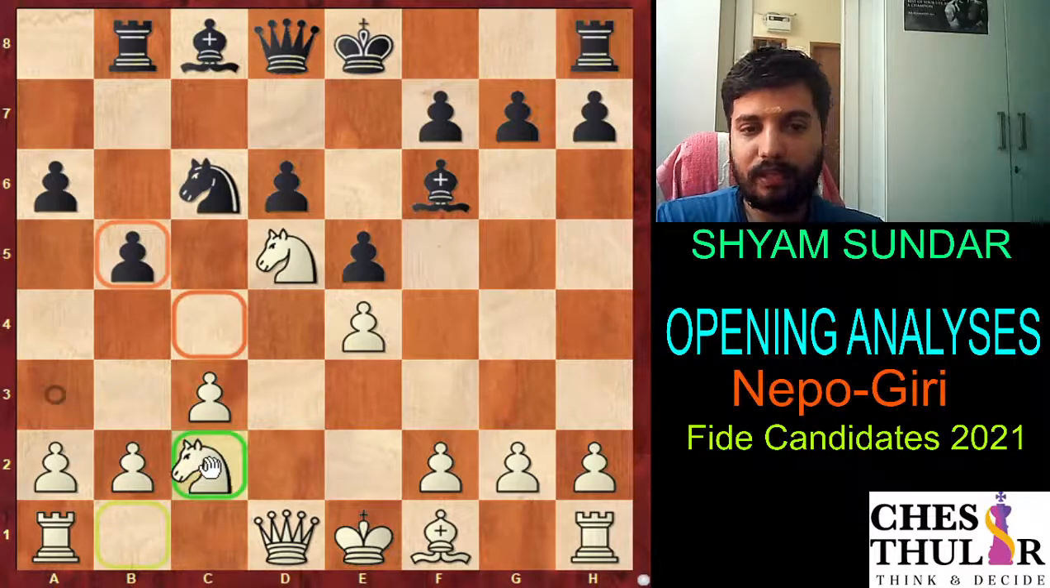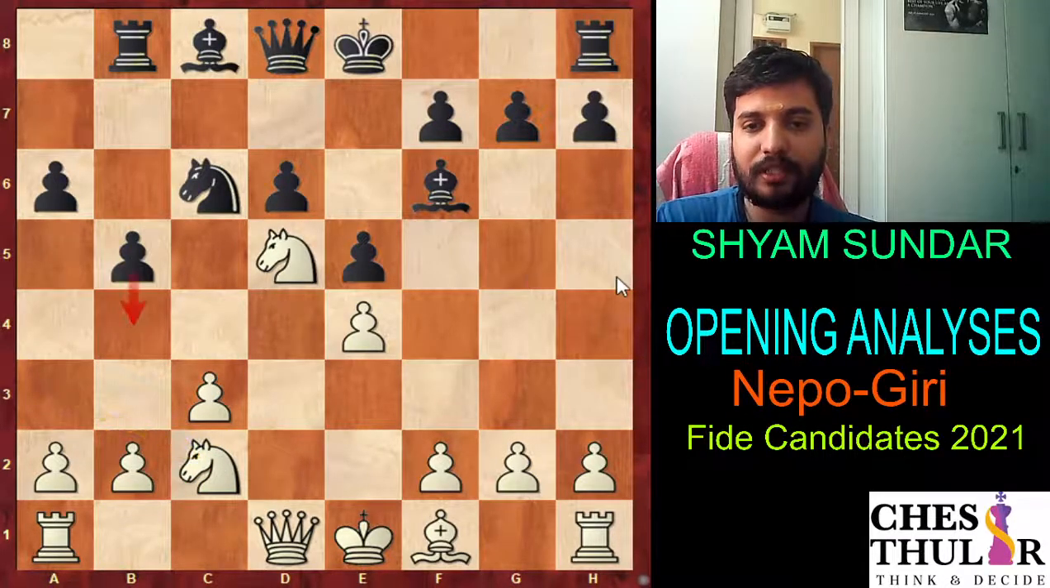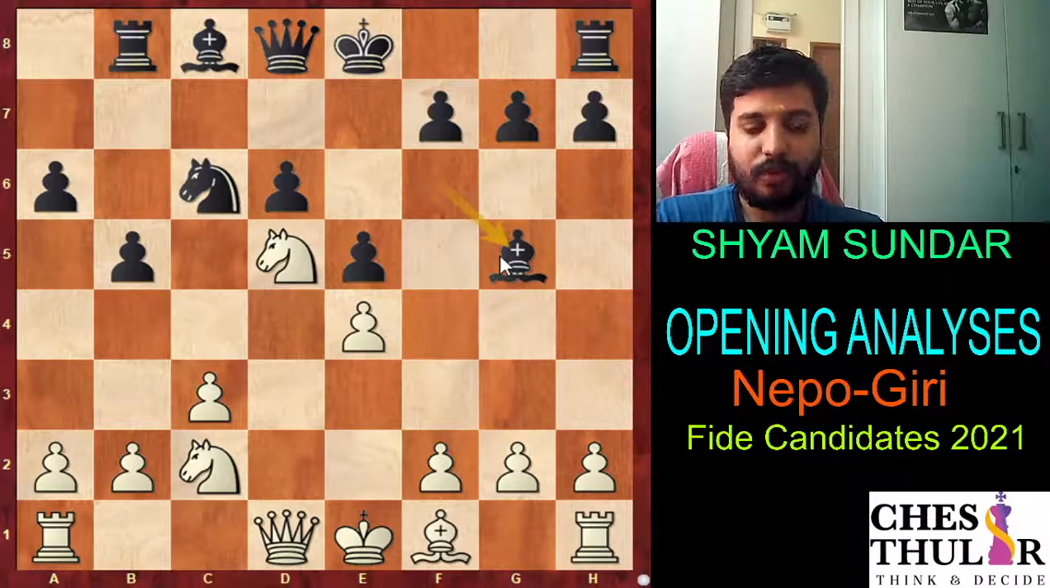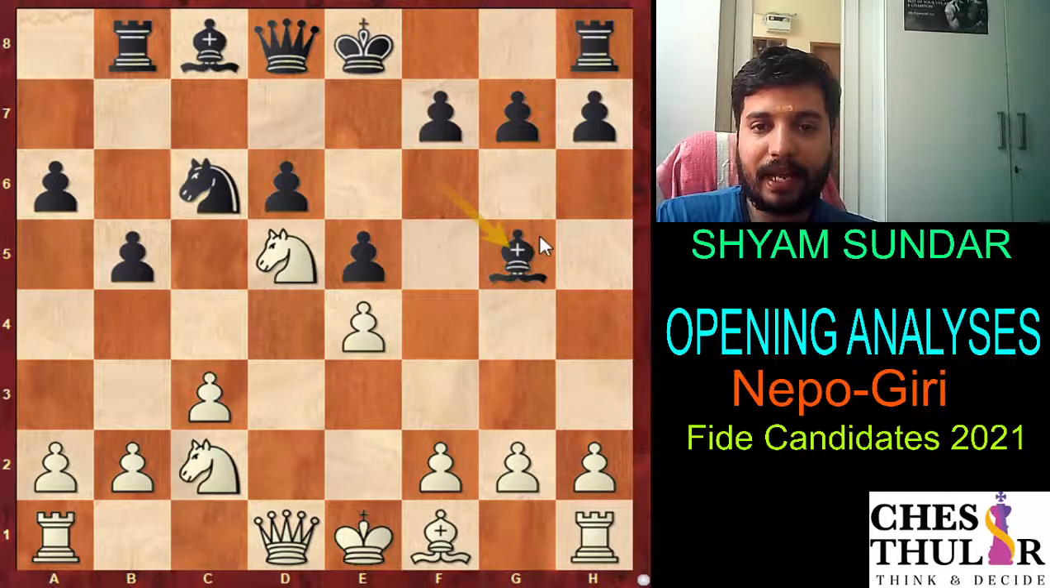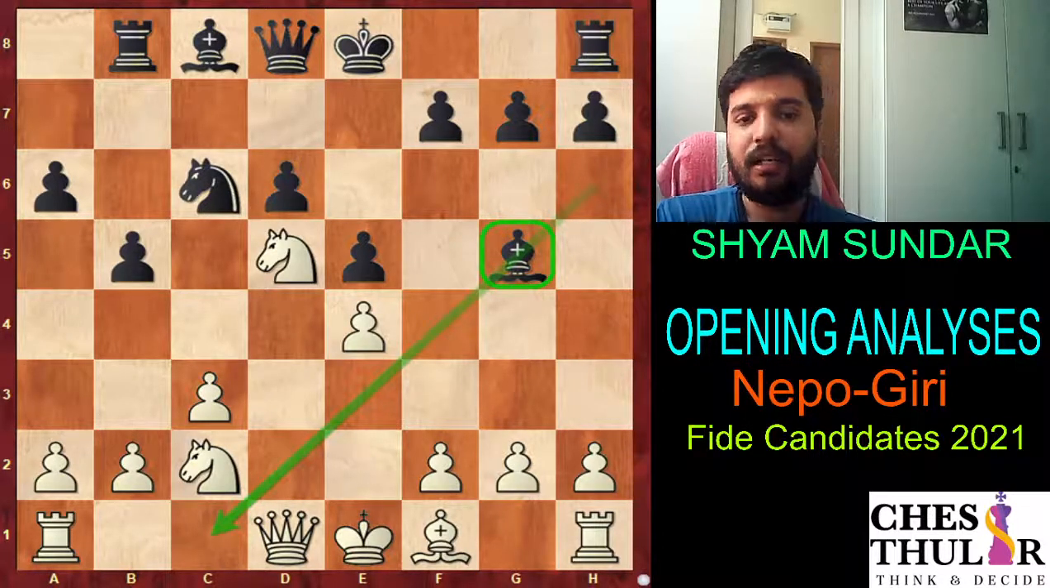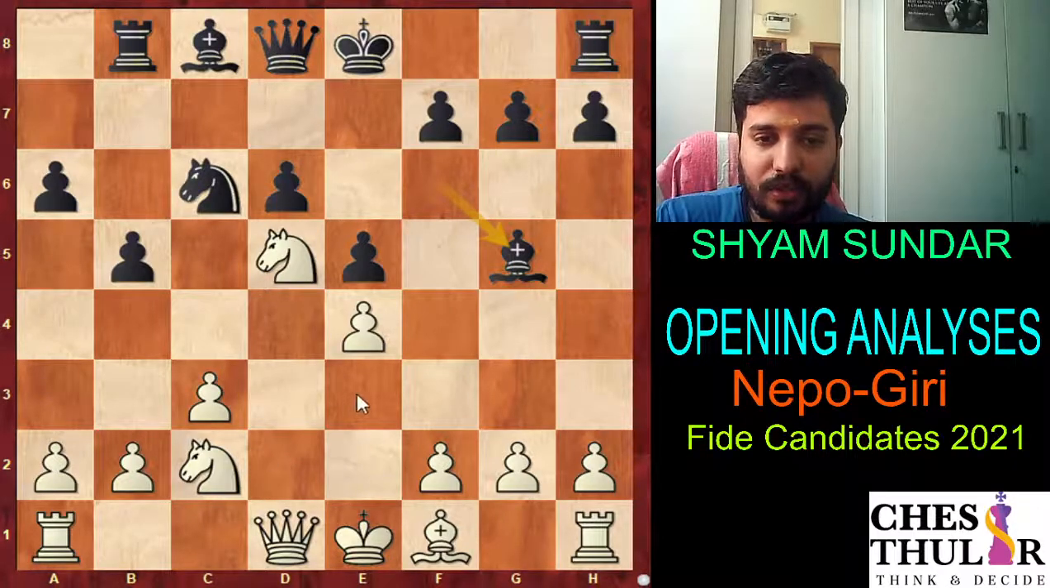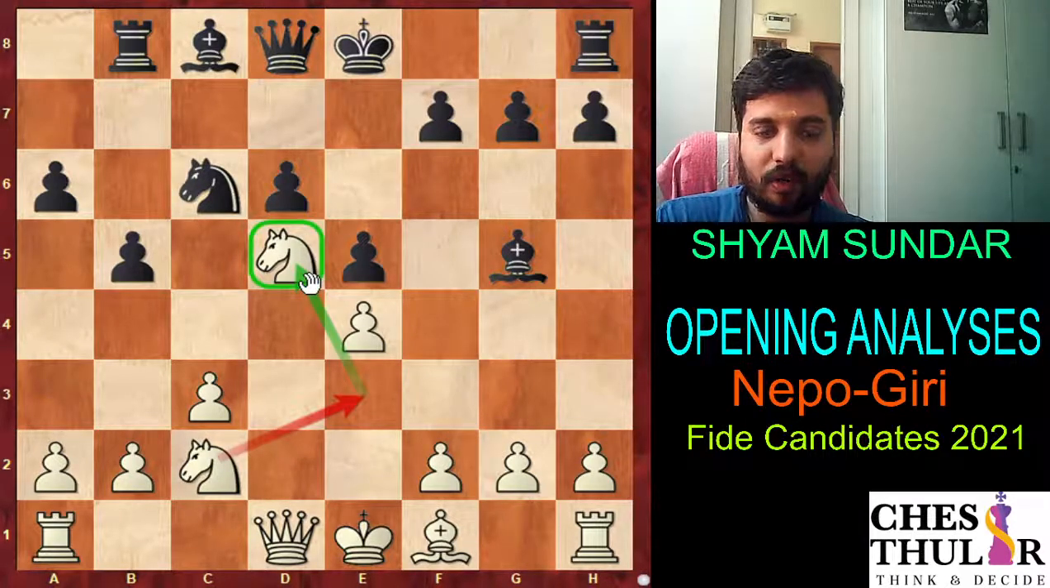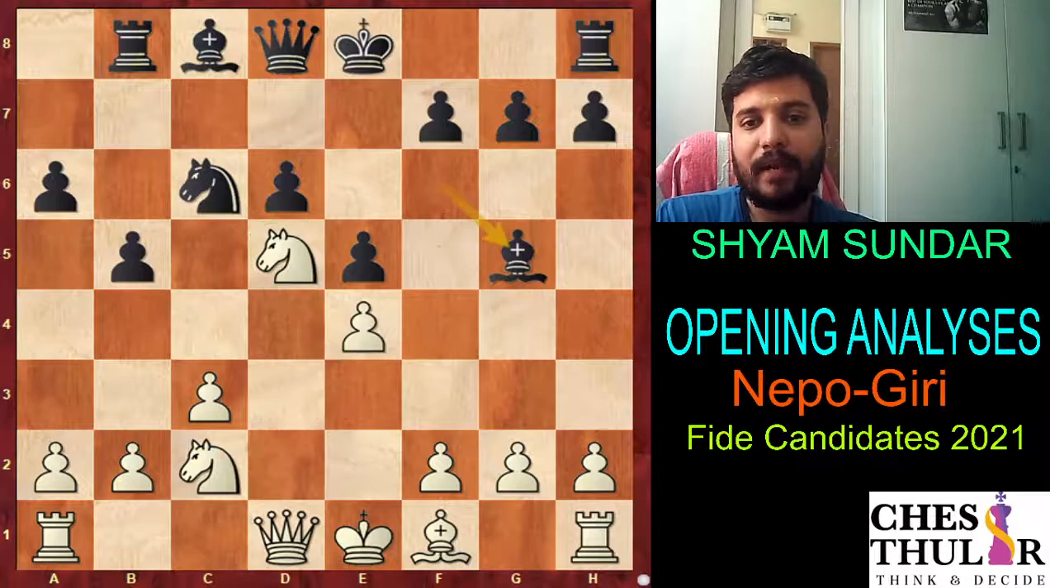So here white has to play knight c2 to stop this b4, and here black plays bishop g5. Generally in this system, the black dark square bishop belongs on the c1 to h6 diagonal. The point is, whenever white goes knight e3 to have a firm control over the d5 square, black can always consider taking the e3 knight.